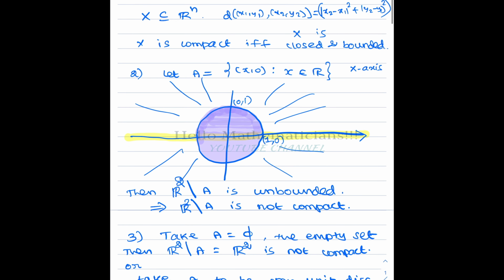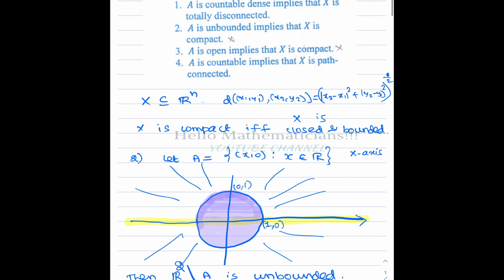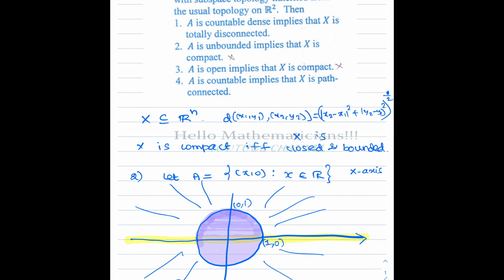Okay, therefore R2 minus A is unbounded in this case if A is the x-axis. Therefore, R2 minus A is not compact. Okay. Therefore, we can eliminate the second option; it is false. R2 minus A is unbounded, therefore it is not compact. So, the second option is wrong.